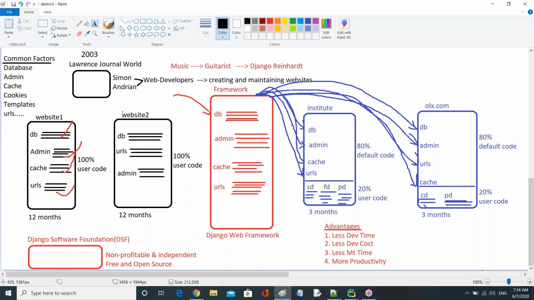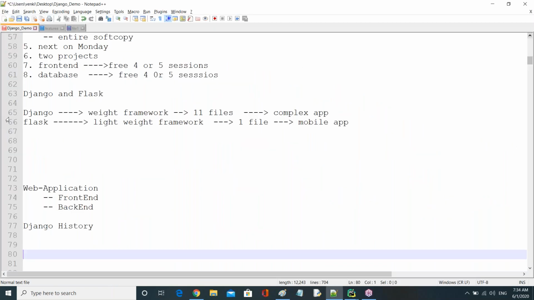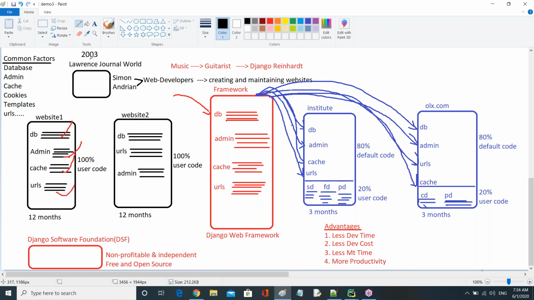Okay, fine. Now observe, guys, here. Django started from which year? 2003 onwards, right? There is an organization called the Lawrence Journal World Organization. In this organization, there are a lot of employees.